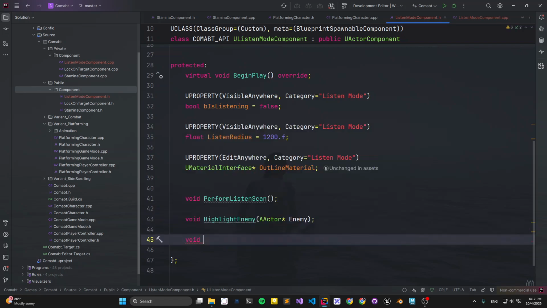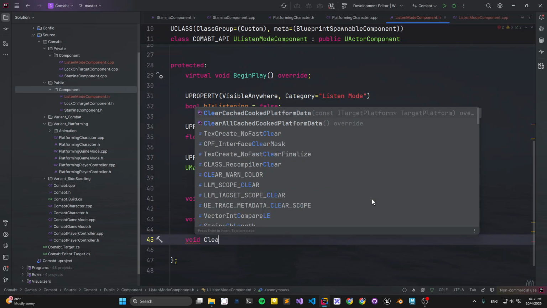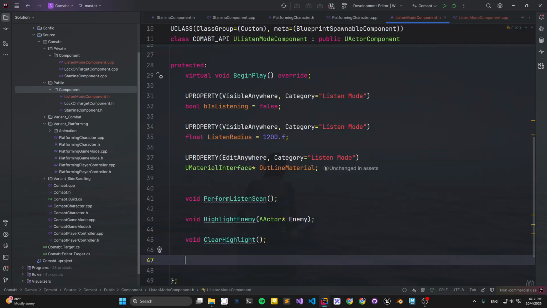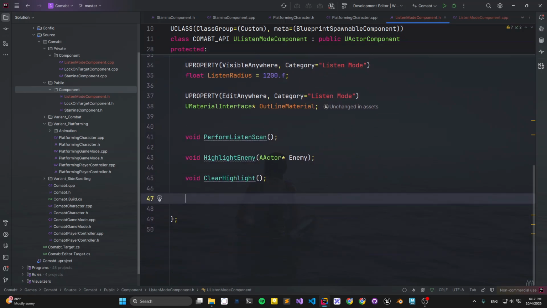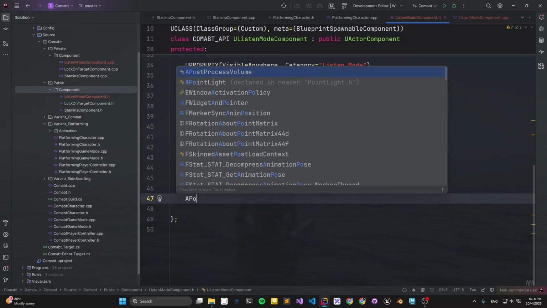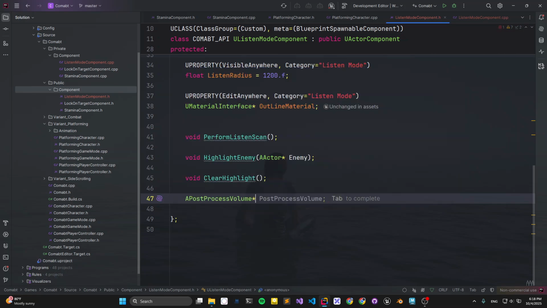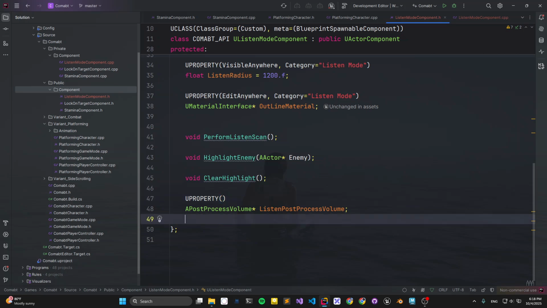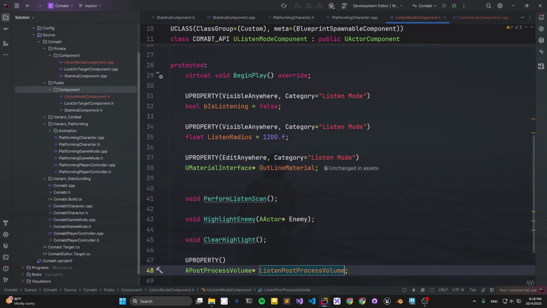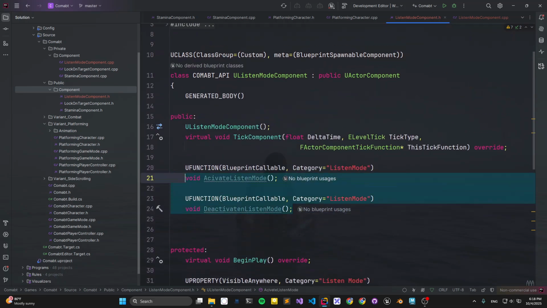We can also make a function called ClearHighlight. We probably also need a special variable, which is not really common to see, called a post process volume. Why do I need that? Because I want to change the screen to fade to gray and have a different color when I'm in listening mode. So I need this post process volume to help me handle that. And let's just create those functions.